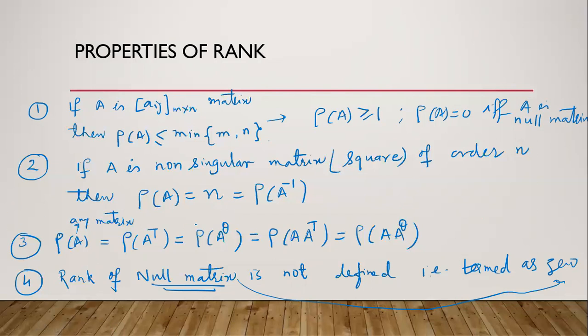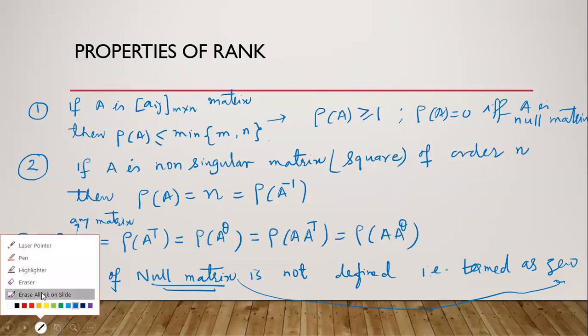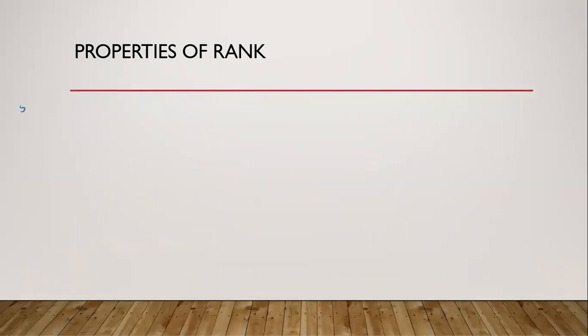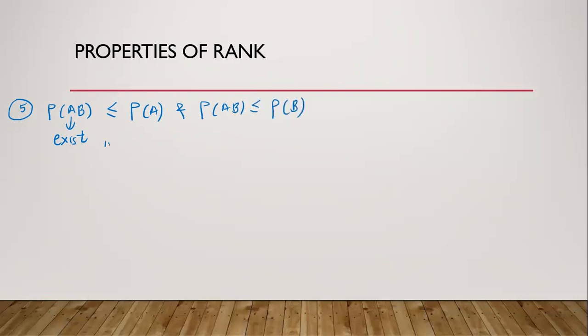Next property. Fifth, rank of A into B, if exist, is always less than equal to rank of A, and rank of AB is always less than equal to rank of B. In general, rank of AB is less than equal to minimum of rank A, comma rank B. Minimum of rank A, comma rank B.